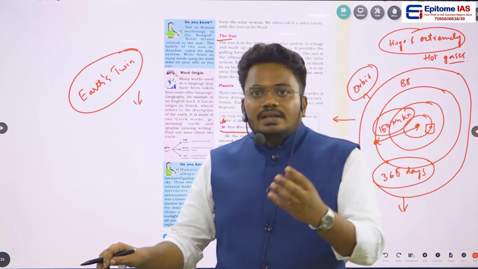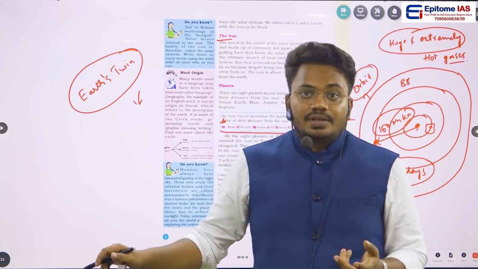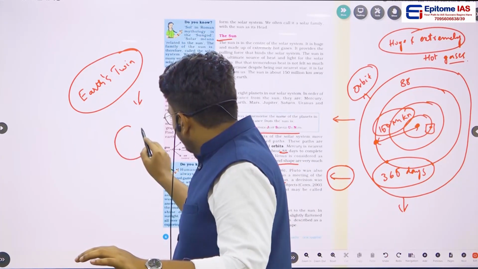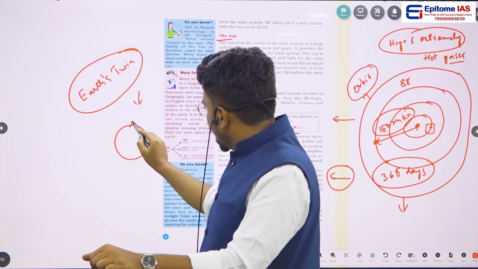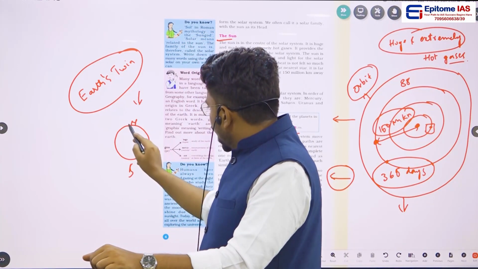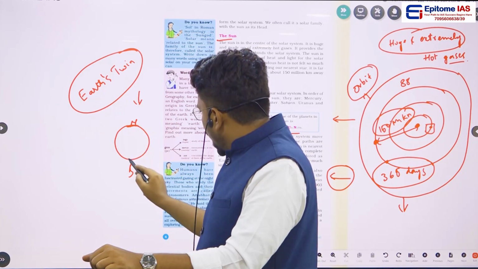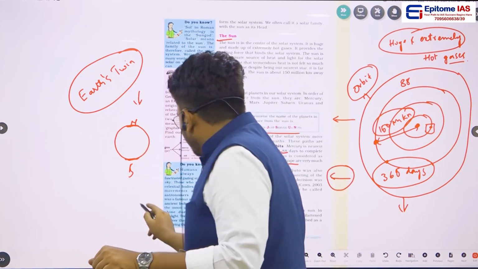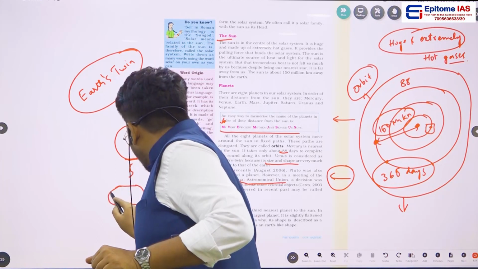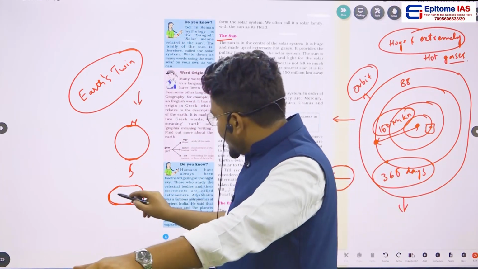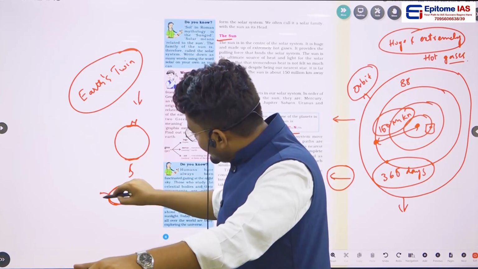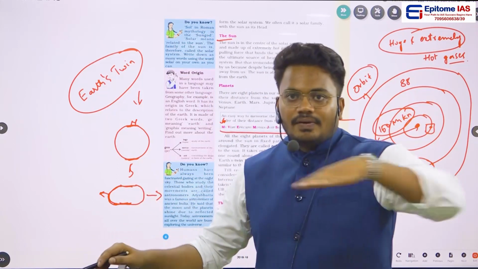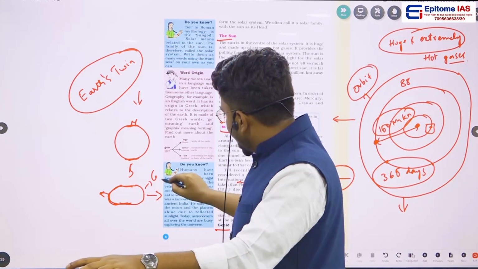So why is Earth called a geoid shape? If you see the poles, we have a North Pole and a South Pole. Consider this as the Earth, with a North Pole and a South Pole. Near the poles the shape of Earth is flat, so the Earth looks somewhat like this, and near the equator we have a bulge. Near the equator the shape of the Earth is bulged, and near the poles it is flat. That is why we call it a geoid shape.